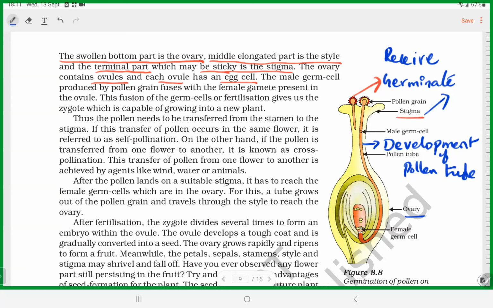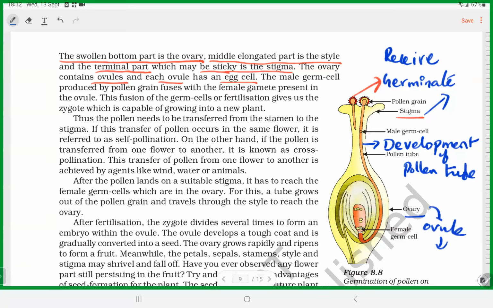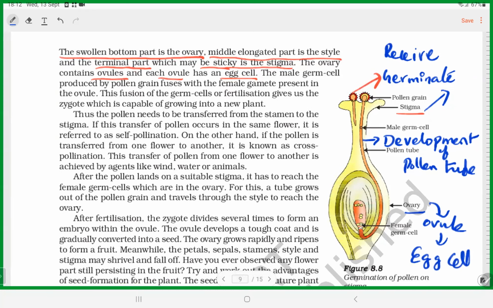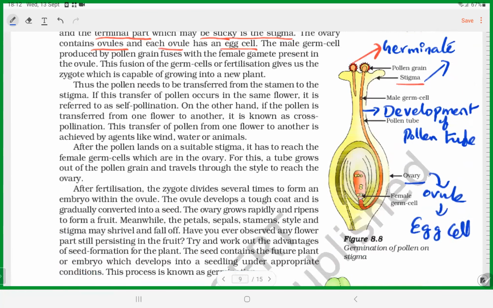Okay, fine. And then the ovary, as we say, contains ovule, and ovule contains egg sac, or you can say egg cell. Ovary contains ovule, ovule contains egg cell. Keep that in mind. That's the important thing you should know about the female gametophyte or the female reproductive part.